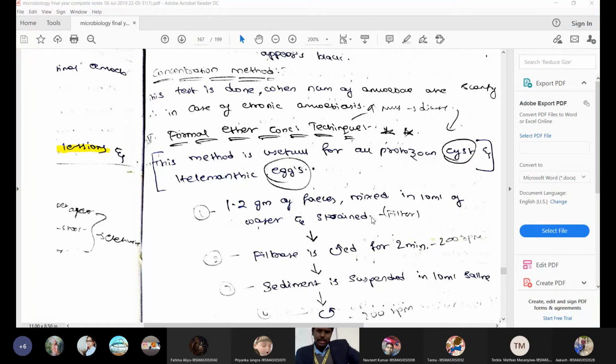After adding formal ether, the procedure is, with the help of gloves, you need to close the top of the test tube like this. She said to hold it with a thumb tightly after adding formal ether to the solution. I thought it was a simple thing, you know. I didn't expect this phenomenon actually. So I held it normally.